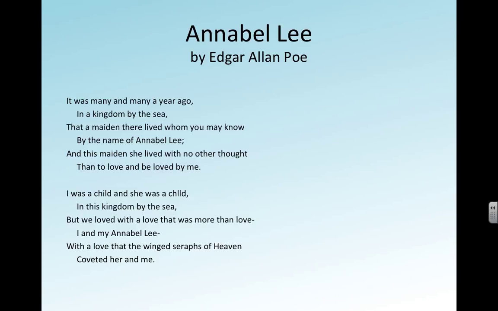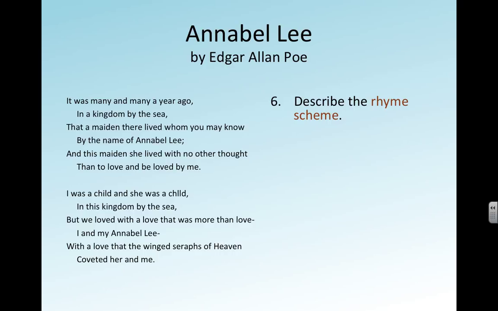And this maiden she lived with no other thought than to love and be loved by me. I was a child and she was a child in this kingdom by the sea, but we loved with a love that was more than love, I and my Annabel Lee, with a love that the winged seraphs of heaven coveted her and me. By the way, seraphs are angels, and coveted means that they are jealous. They were jealous of her and me.